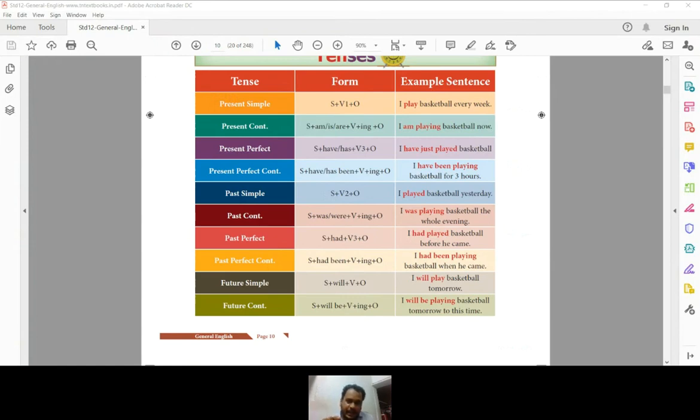All right. Say, for example, I play basketball every week. Or in the place of I, if you are using he, he plays basketball every week. When does he play basketball? Where does he play basketball every week? So like that, you can just frame the questions using the same verbs used in a sentence.